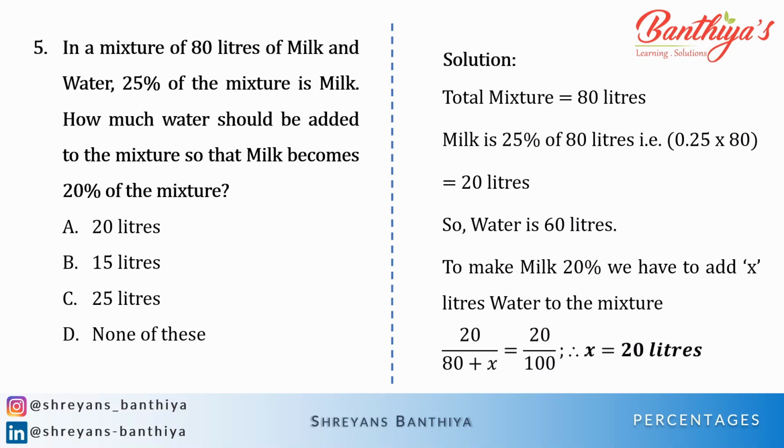To make milk 20%, we have to add X liters of water to the mixture. Here the numbers are very beautiful, but if the numbers are very confusing and you are unable to identify them, then this is the basic logic: 20, that is the quantity of milk, divided by 80 plus X, since we have added more water to it, equals 20%. When you solve this equation, it becomes 20 liters of water required.